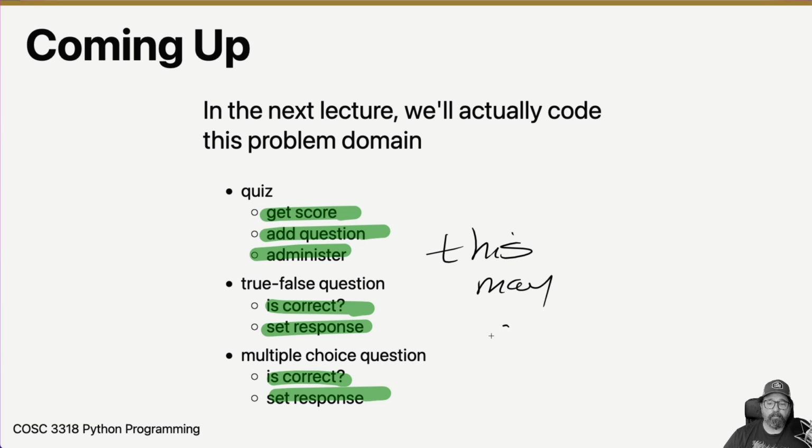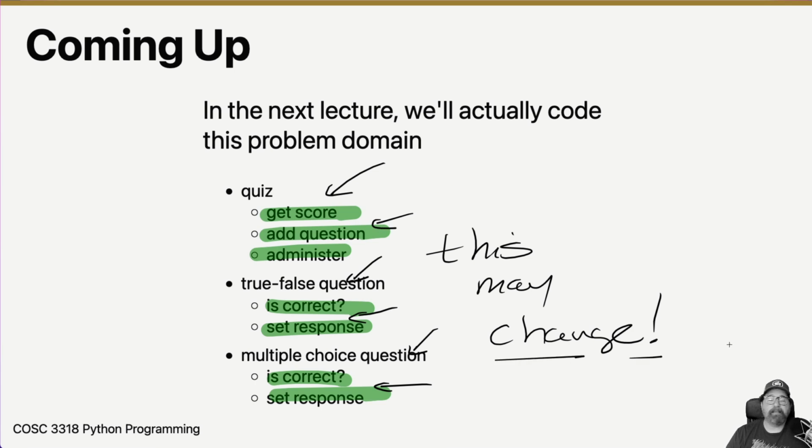It's really important to understand that this whole idea at the beginning of breaking down your problem domain into things and the verbs on those things, they can change. As a matter of fact, it will most likely change. But the reason that we go through this entire process here is so that we can at least have a starting point when we start thinking about how these things are going to work together.